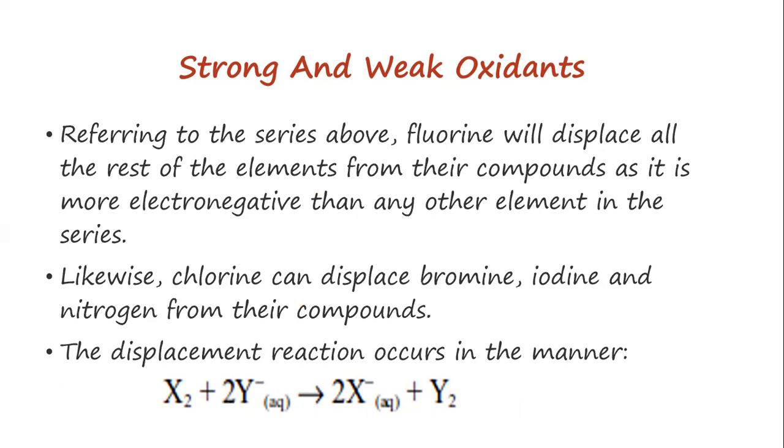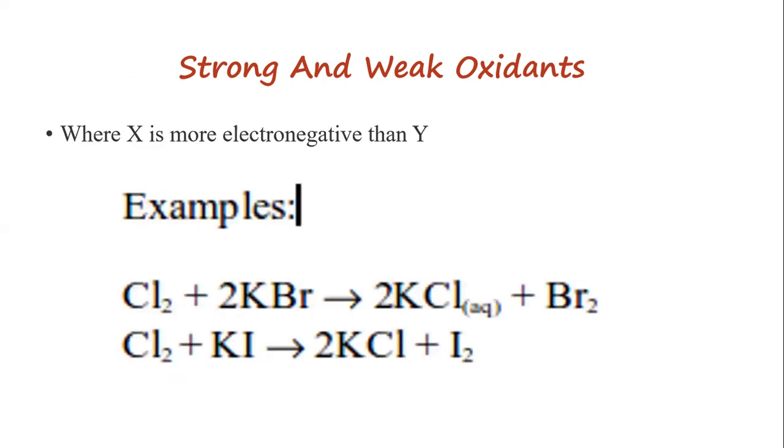Now, the displacement reaction occurs in this manner, as you can see here: the element with more electronegativity will replace the one with less electronegativity. Where X is more electronegative than Y, as we've seen. Now, take an example. Here we have chlorine plus potassium bromide. The chlorine will replace the bromine, so we get potassium chloride plus bromine. Then another example: chlorine plus potassium iodide. The chlorine will replace the iodine, and that leads to potassium chloride plus iodine. I hope that's clear.